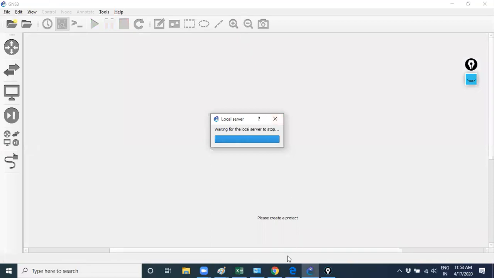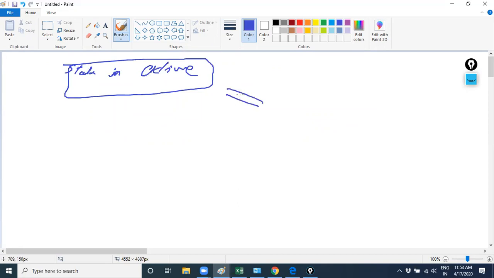Actually, there are two messages which we need to discuss. There is a condition called stuck in active: stuck in active query and stuck in active reply. It's also an important question. It's not part of your syllabus, but it's an important question.